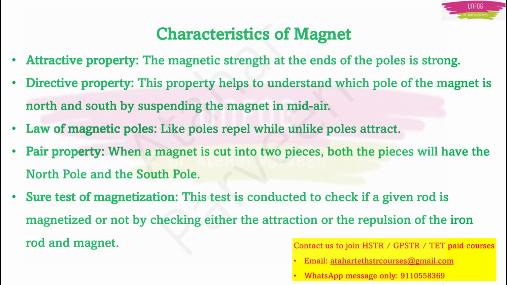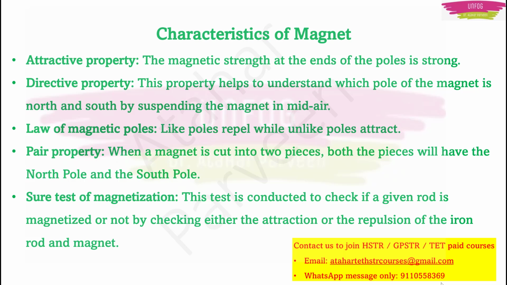Also, a magnet has certain characteristics, like the attractive property, which helps in finding out that the magnetic strength at the ends of the poles, that is the north and south pole, is strong. At the ends it is strong; in the middle it is less when compared to the poles. Then the directive property, which helps to understand that the poles of a magnet are north and south when it is suspended in mid-air. And the next is the law of magnetic poles. As I told earlier, like poles repel while unlike poles attract.